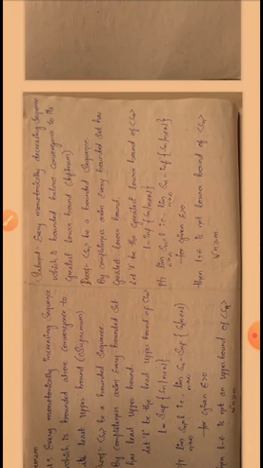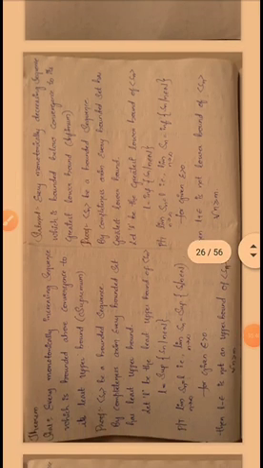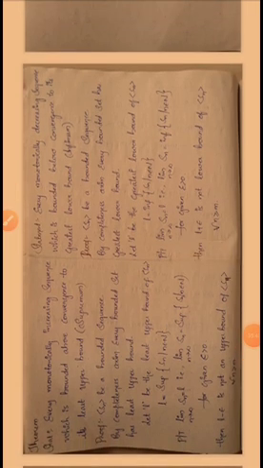And what is the next theorem? The previous theorem is that every monotonically increasing sequence which is bounded above converges to its supremum. The next theorem is that every monotonically decreasing sequence which is bounded below converges to its greatest lower bound, that is, its infimum. The proof is the same. This is the theorem statement.